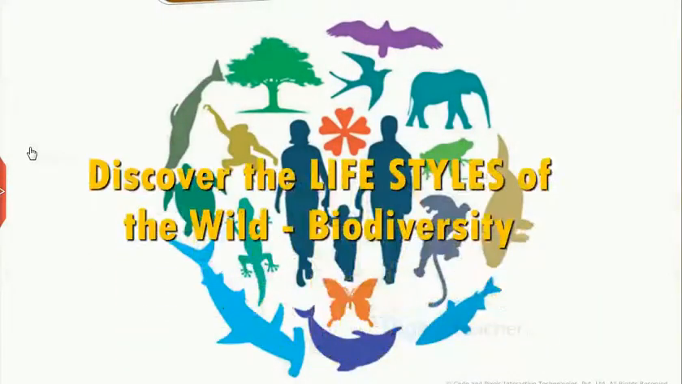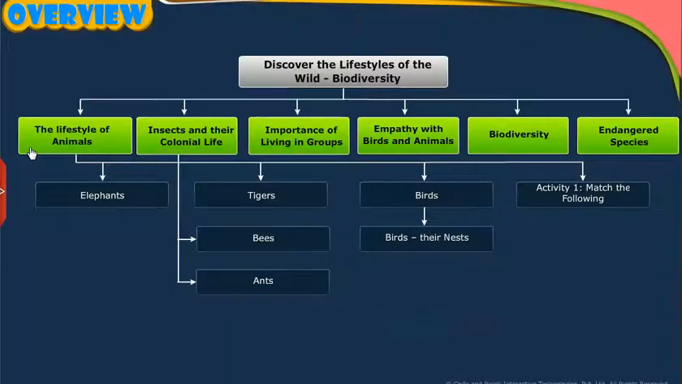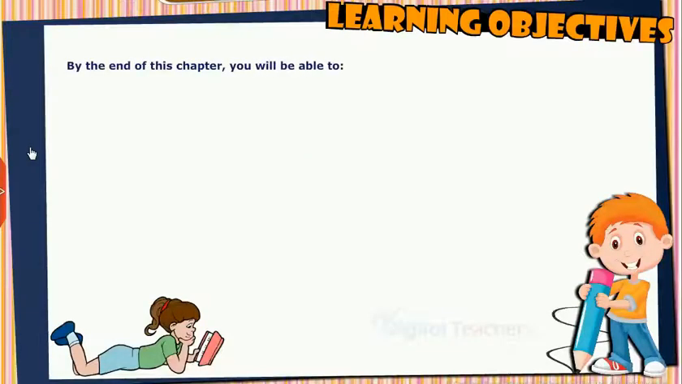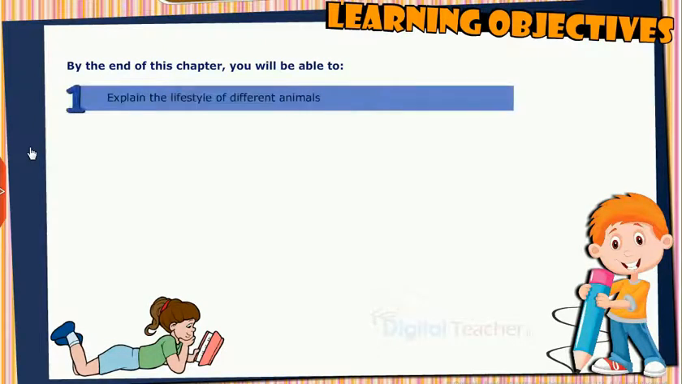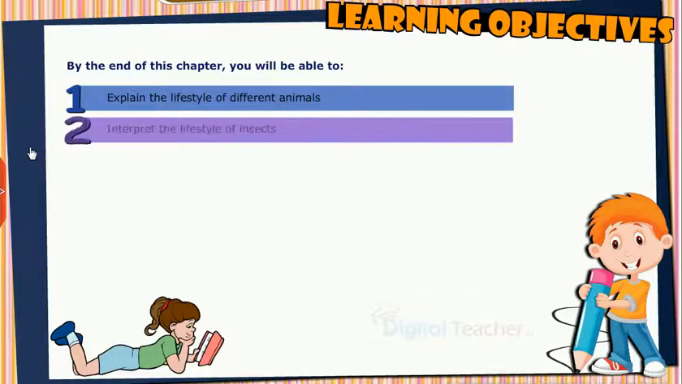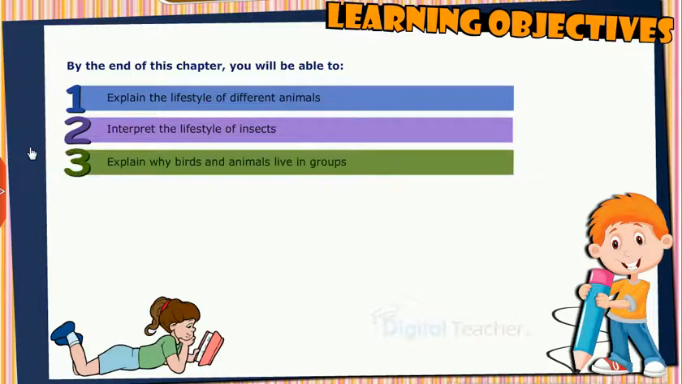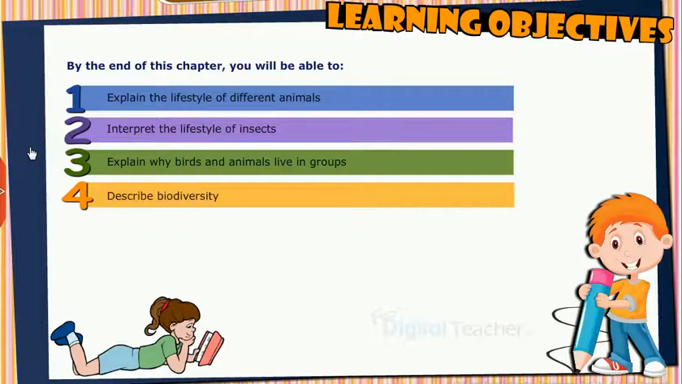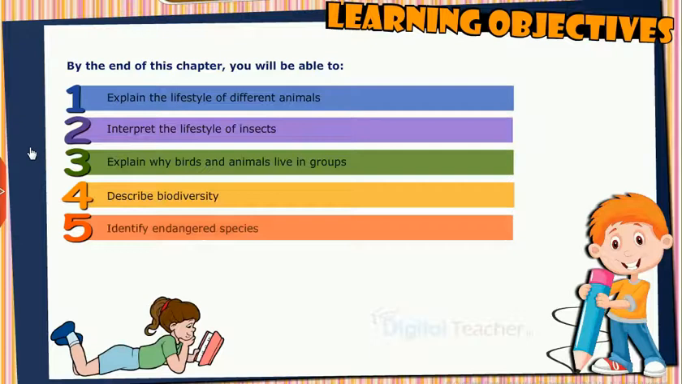Welcome to the chapter Discover the Lifestyles of the Wild Biodiversity. This slide presents the overview of the chapter. By the end of this chapter, you will be able to explain the lifestyle of different animals, interpret the lifestyle of insects, explain why birds and animals live in groups, describe biodiversity, identify endangered species.